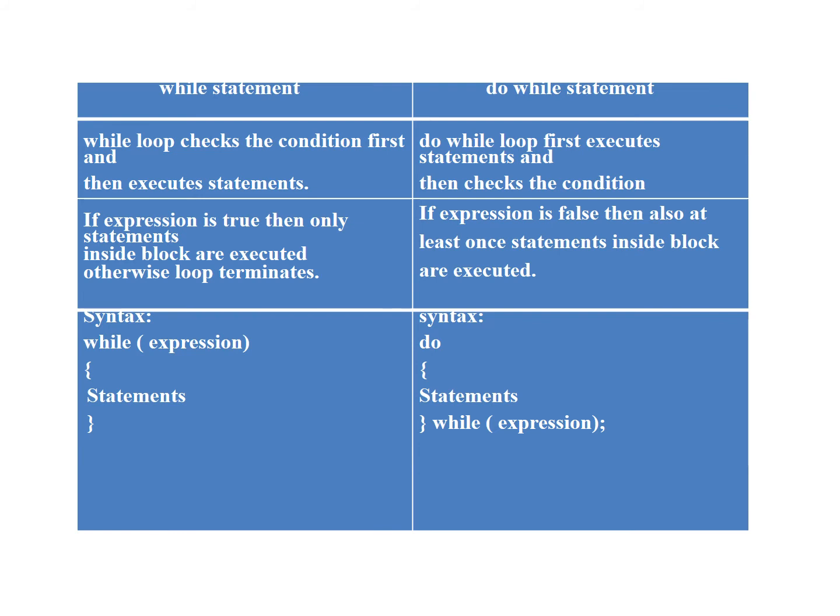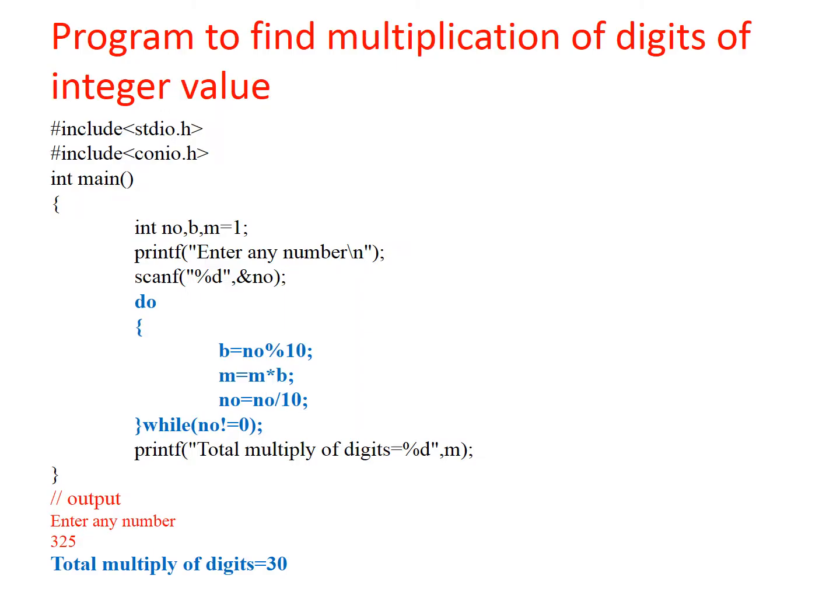Then the next point is the syntax, which we have already seen for the while loop. First of all, we have to mention the expression or condition, and then in a pair of curly brackets, we have to mention the statements. In a do while loop, firstly we have to mention the loop body or the statements, and then we check the condition.